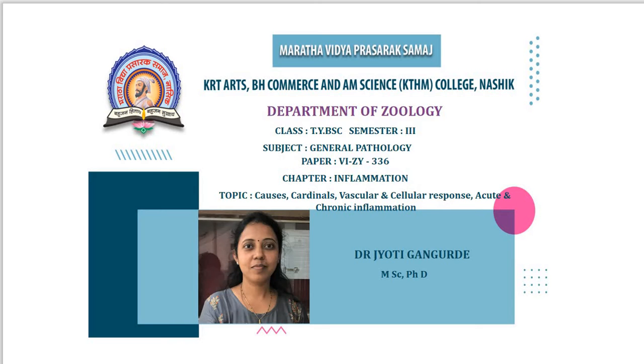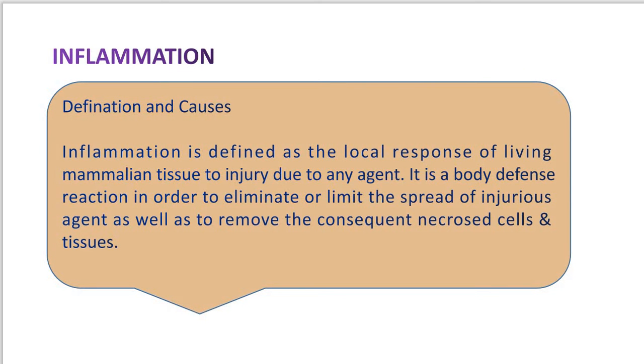Students, today I am going to introduce the new chapter, Inflammation. In that topic, we will cover the causes of inflammation, the cardinal signs of inflammation, then the vascular and cellular response, as well as the types of inflammation, that is acute and chronic inflammation. So we'll discuss all the points one by one. Let us first discuss inflammation: its definition and causes.